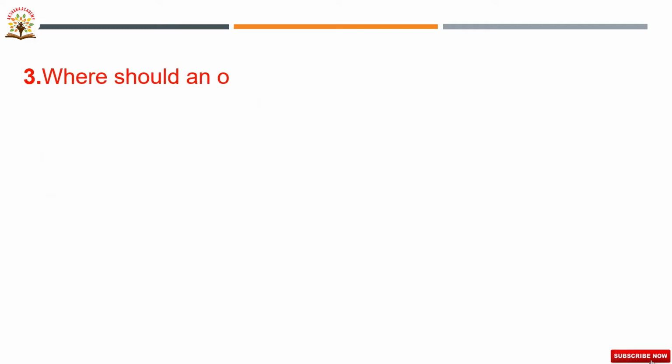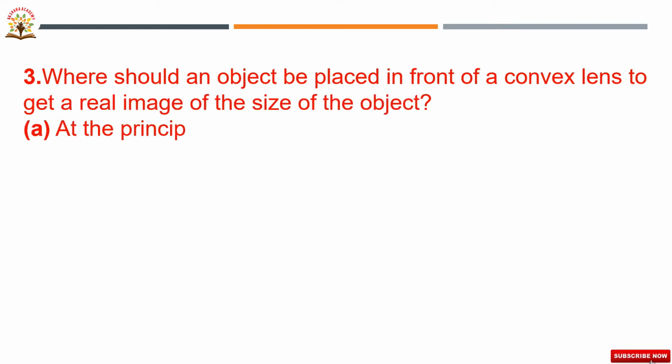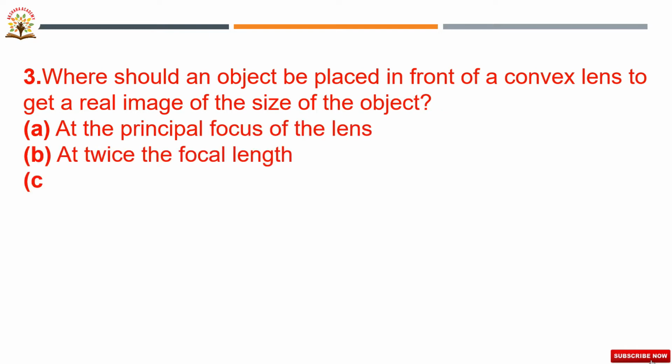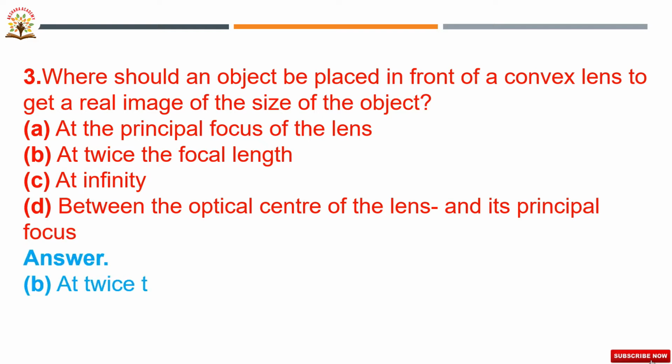Third one. Where should an object be placed in front of a convex lens to get a real image of the size of the object? Here they have given four options: at the principal focus of the lens, at twice the focal length, at infinity, and between the optic center of the lens and its principal focus.